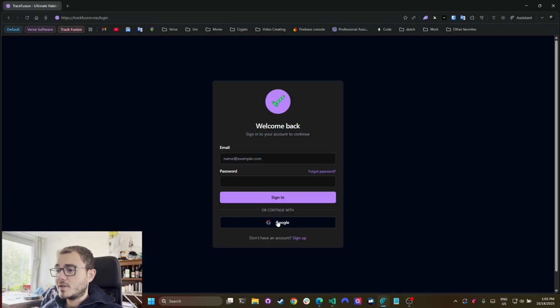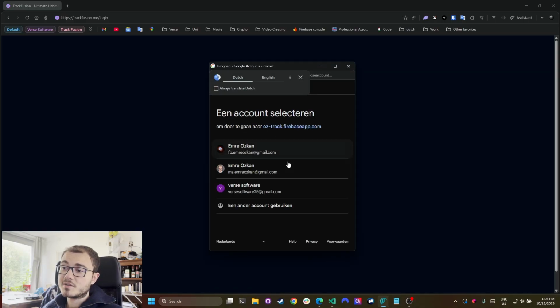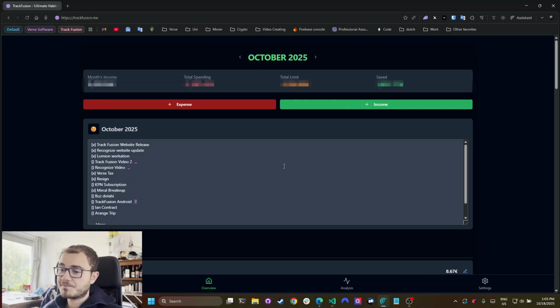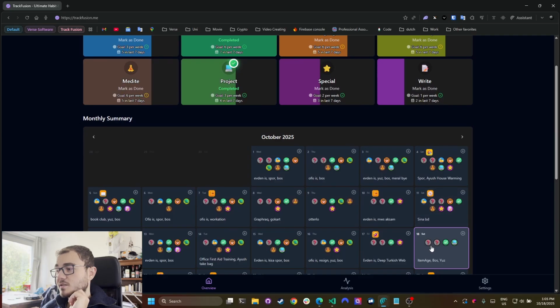Let's sign in. I already have an account. So I'll show you guys with my real data, and some of the parts I will probably blur because I don't want to show everything. So let's go to habits. The idea of this app is basically for tracking what you do. So these are some of my habits. You can see there are some question marks.